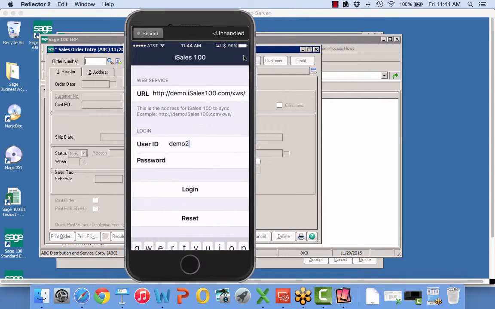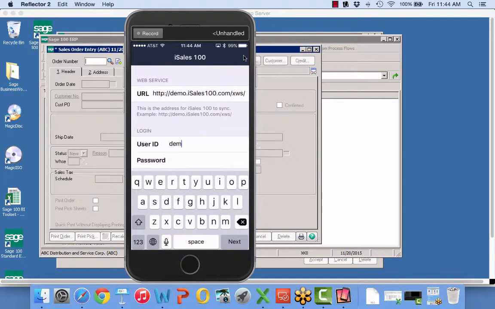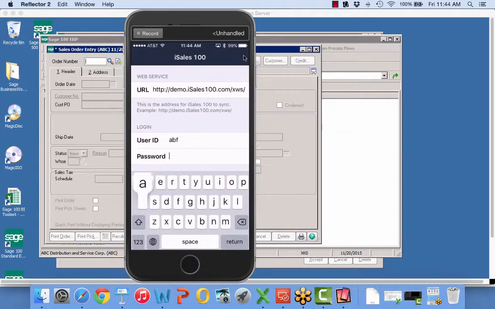Now we're going to switch iSales into, think of it as a B2B sales app mode. So a lot of companies have B2B websites. This is a B2B app, and companies are increasingly using this in this mode. It can be a very convenient way to be able to offer business.